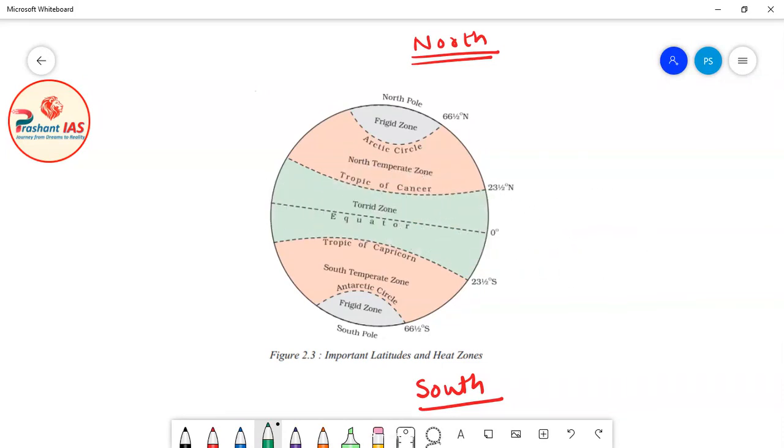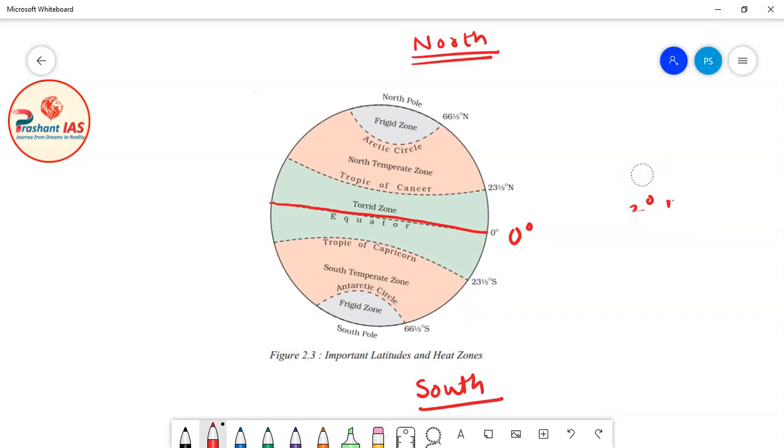So friends, as we move away from equator in the north direction, the magnitude of the latitudes increases. For example, after 0 degree, 1 degree will come, then 2 degree will come, and we have to also add north with it. So we will say 1 degree north, 2 degree north, 10 degree north, 15 degree north. In this way the value of latitudes will increase.